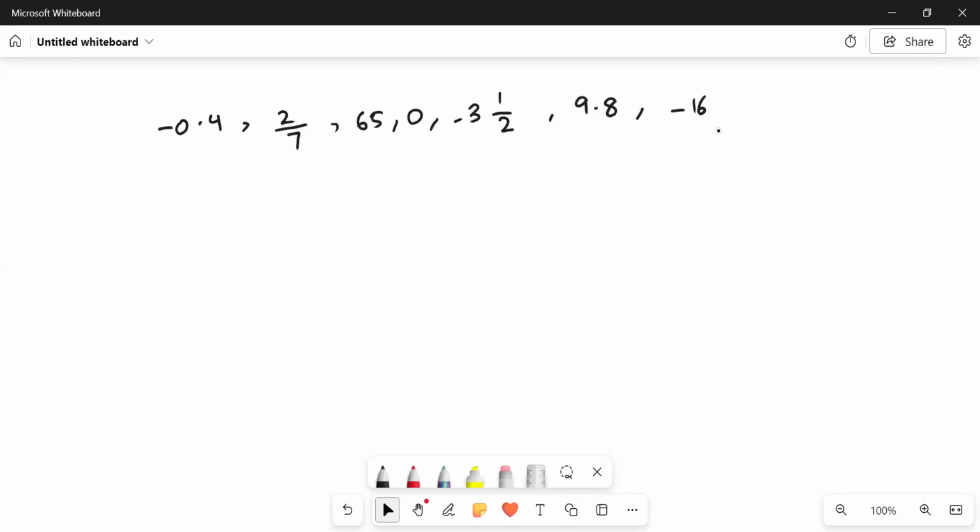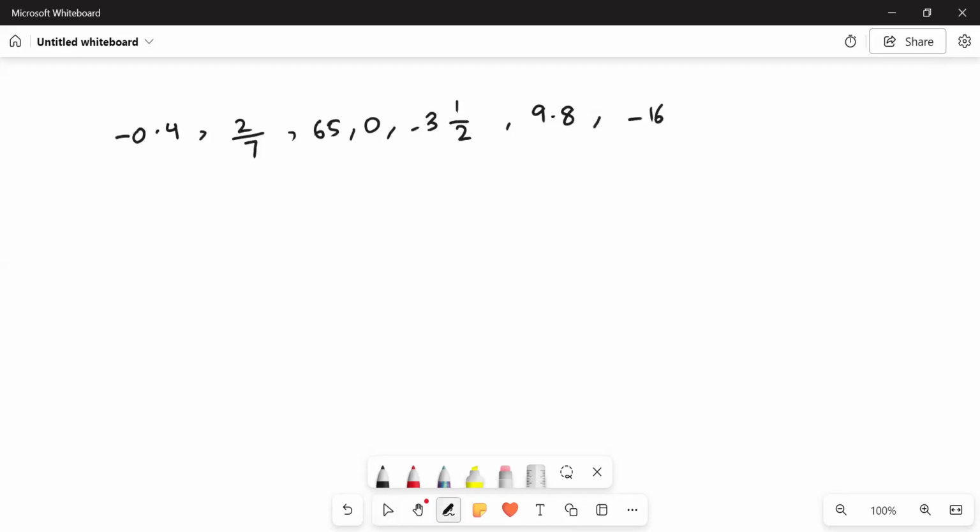Here we have question number 1, which says: from the above list, write down the numbers that are positive integers, negative integers, positive numbers, and negative numbers. So here is a very simple rule that we need to memorize: when it comes to integers, either positive or negative,